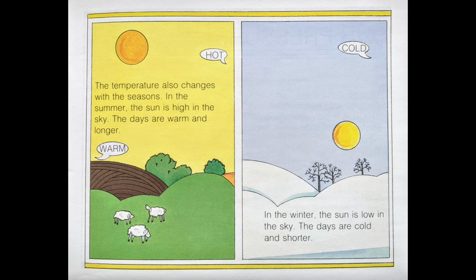The temperature also changes with the seasons. In the summer, the sun is high in the sky, the days are warm and longer. Warm. Hot. In the winter, the sun is low in the sky, the days are cold and shorter. Cold.